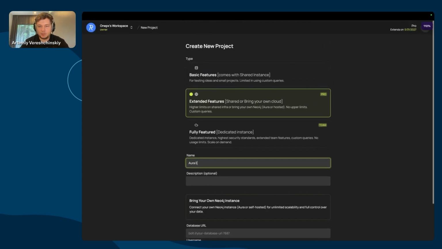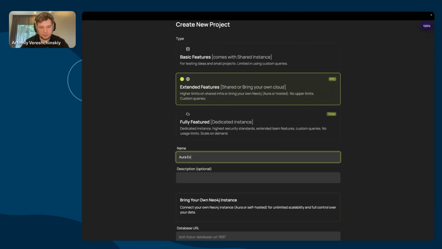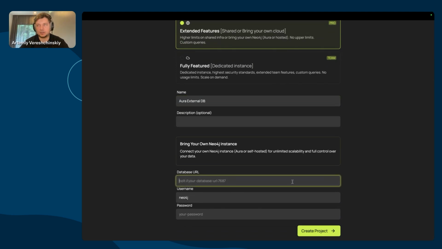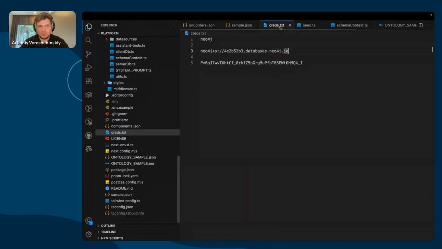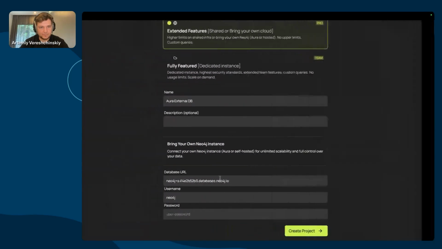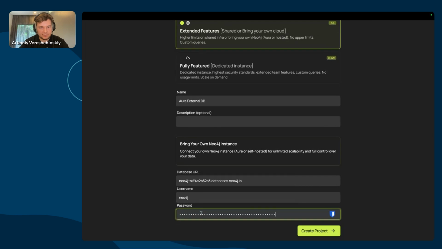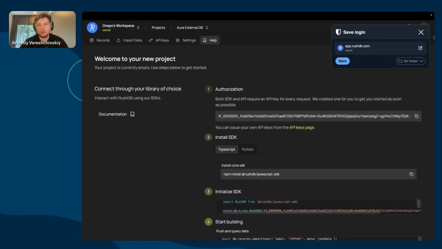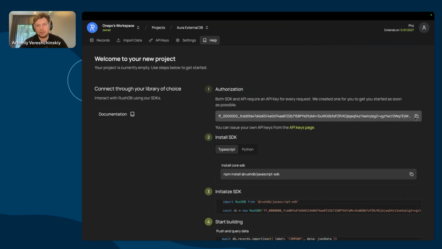Let's say Aura, external DB. And now I can connect my Aura instance or my self-hosted Neo4j instance. Here are my credentials. Please don't use them to scam anyone, me especially. And yeah, here's the password, and here we go. We created a RushDB project, and we already have a token we can use in our applications.